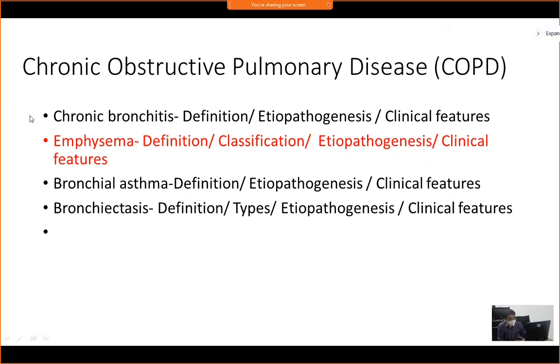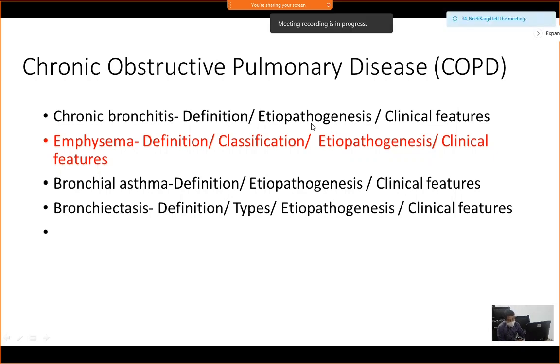There is a specific definition for chronic bronchitis, for emphysema, for bronchial asthma, and for bronchiectasis. Please read it from Robbins. They have given it very nicely. Other than the definition, another thing you have to remember is etiopathogenesis: what are the etiological factors, what are the causes which can cause this disease, as well as how these etiologies make the disease happen. What is the pathogenetic mechanism underlying this disease? That is also very simple.